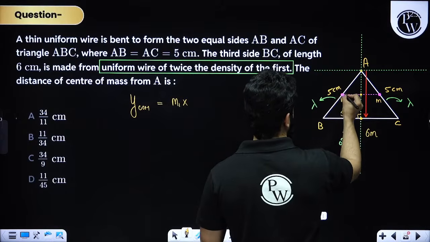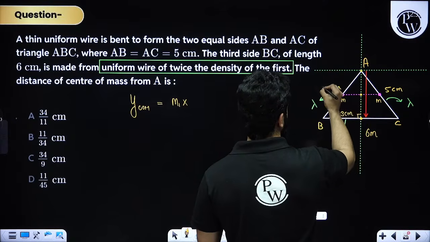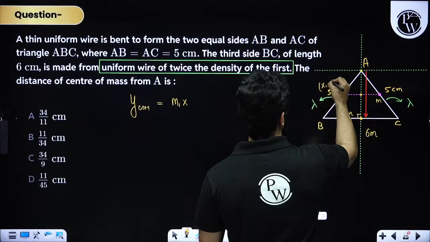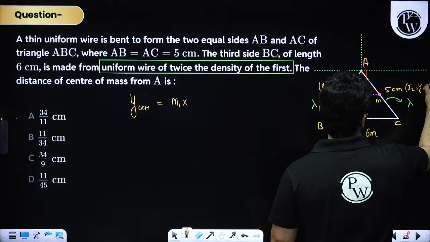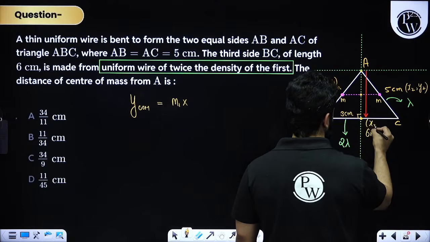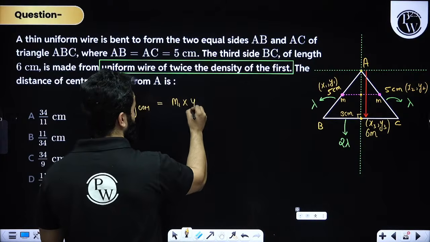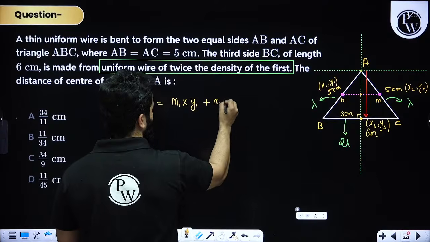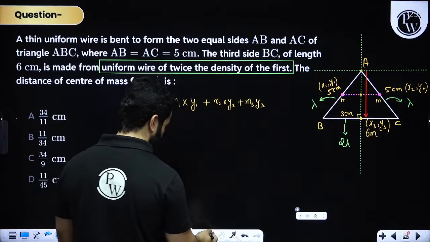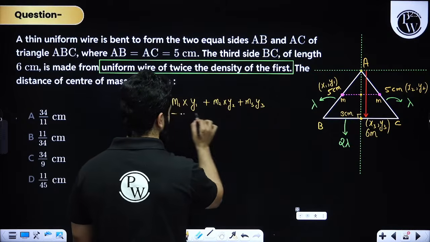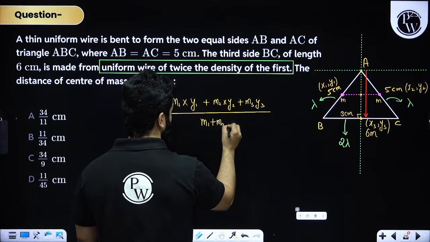Let's suppose the coordinates are x1, y1, the coordinates of this are x2, y2 and of this are x3, y3. Because I'm talking about y, I'm going to write y1 over here, then m2 into y2 and then m3 into y3, whole divided by m1 plus m2 plus m3.